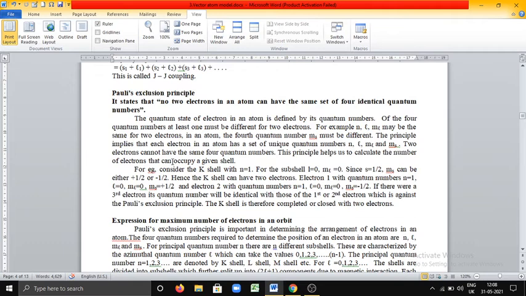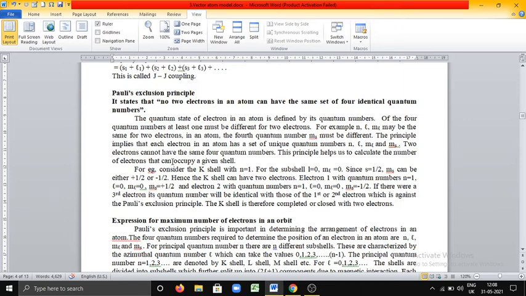For example, among the four quantum numbers, principal quantum number n, orbital quantum number l, magnetic orbital quantum number ml, and magnetic spin quantum number ms, at least ms must be different for the second electron. The principle implies that each electron in an atom has a set of unique quantum numbers n, l, ml and ms. Two electrons cannot have the same four quantum numbers.